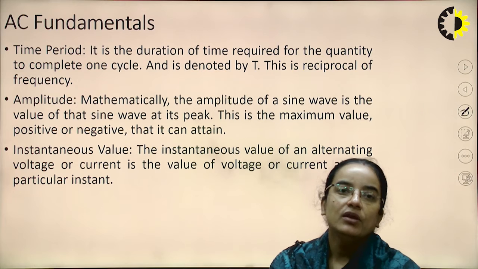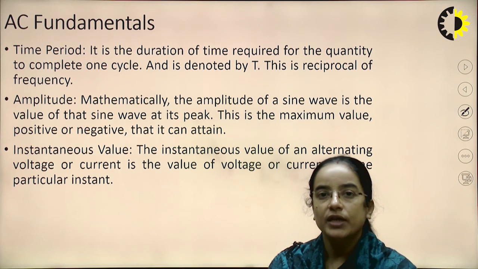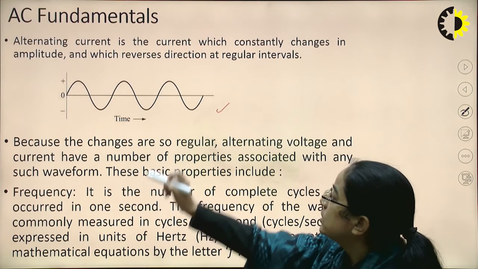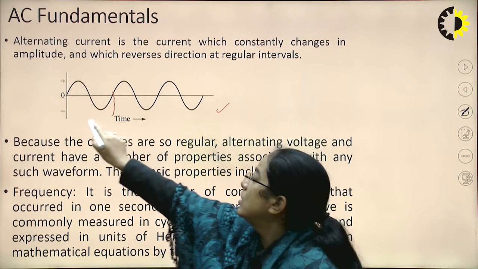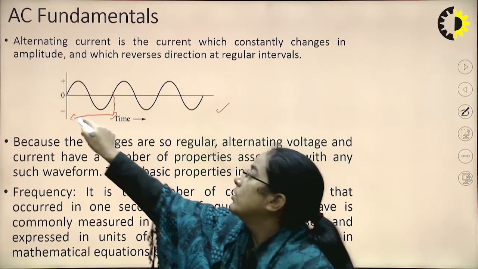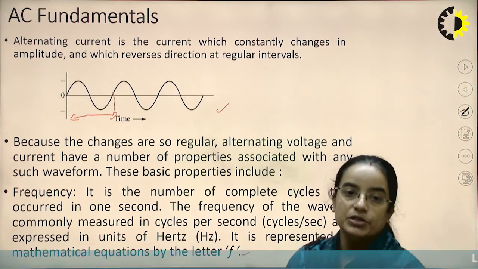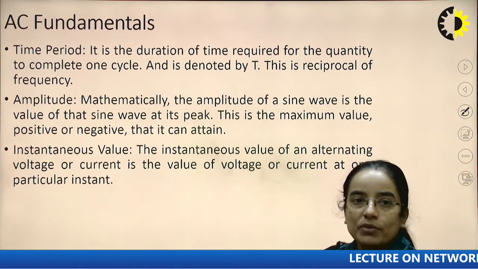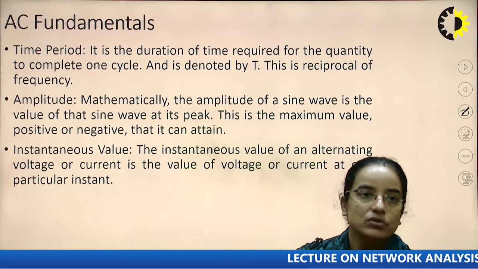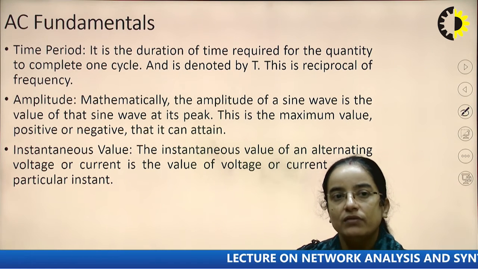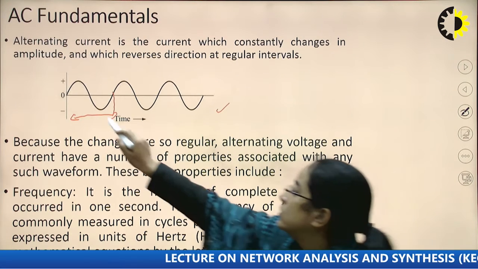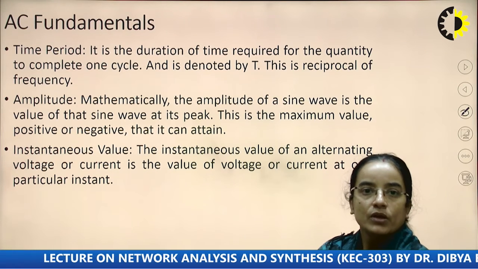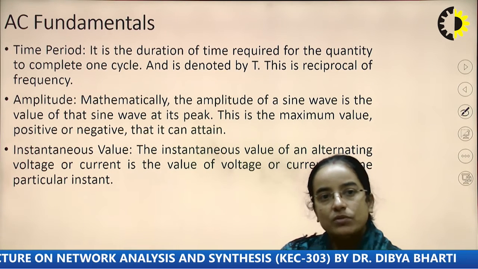Now time period. It is the duration of time required for the quantity to complete one cycle. Here in this graph, this is the time period because in this time the cycle is completed. Amplitude: mathematically, the amplitude of a sinusoidal wave is the value of that sine wave at its peak. Here this peak value is the amplitude. This is the maximum value, positive or negative.